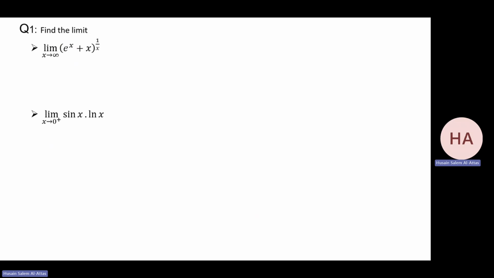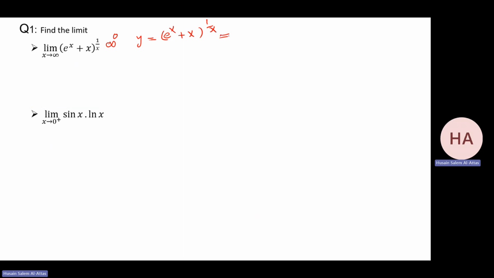If you do it, we have infinity to the power 0, so it's one of the indeterminate categories. So we'll take y equal to e to the power x plus x, to the power 1 over x. I'll try to solve it here. I'm not sure I can, but I'll try.